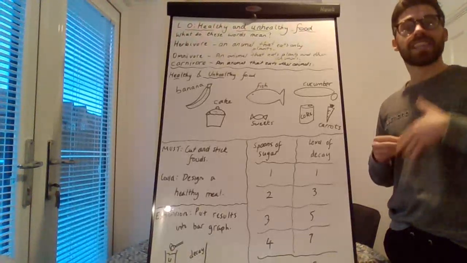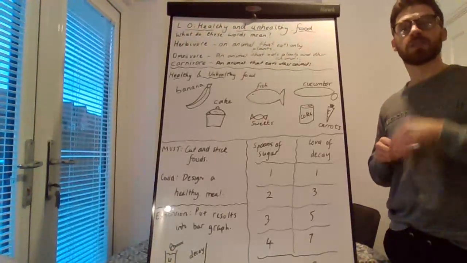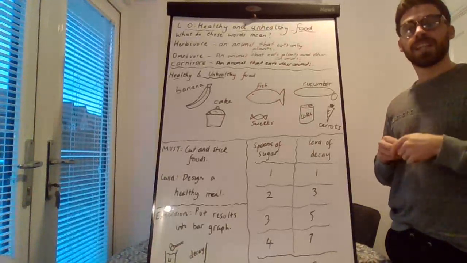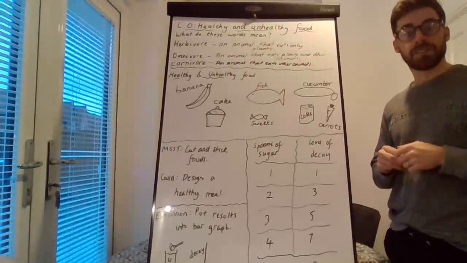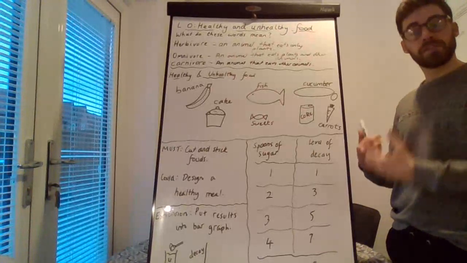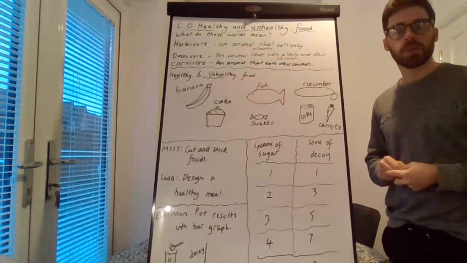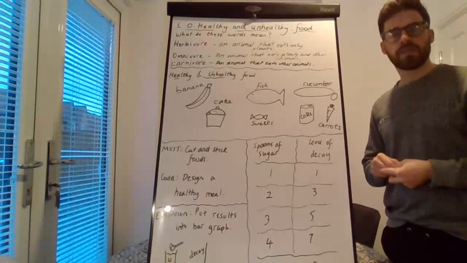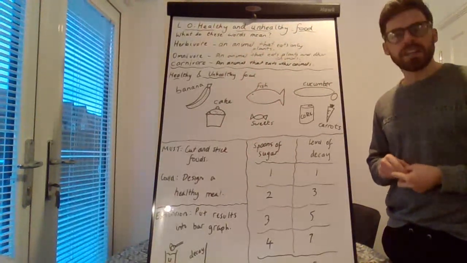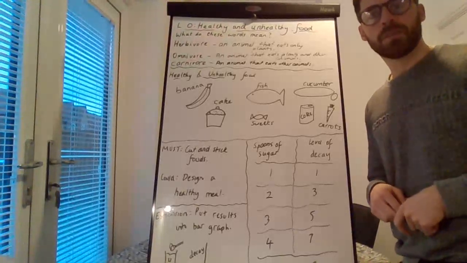And that's what you'll discuss in your next lesson with Mr. Woodhouse, the different food groups and how much of each food you should have. But today we're just talking about healthy and unhealthy foods. I've got some pictures of different foods on the board. Can you choose which foods you think are the healthy ones and which you think are the unhealthy foods? And I'll add my answers to the board as well.